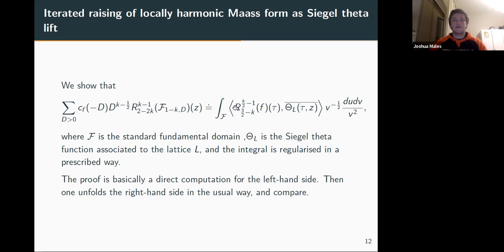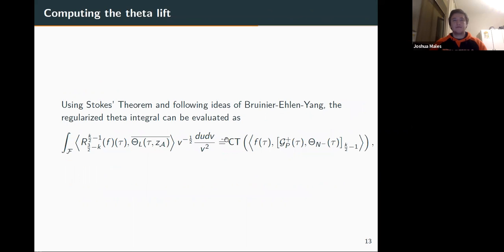Okay, so now we take the output of this, so this theta lift, and we can use Stokes' theorem and ideas from a recent paper of Bruinier, Ehlen, and Yang, and just evaluate it as a constant term. So this is where the real magic happens, in the evaluation of this theta lift as a constant term.